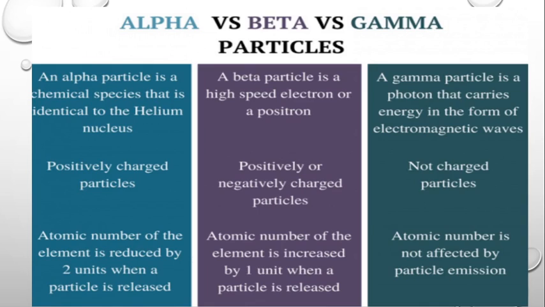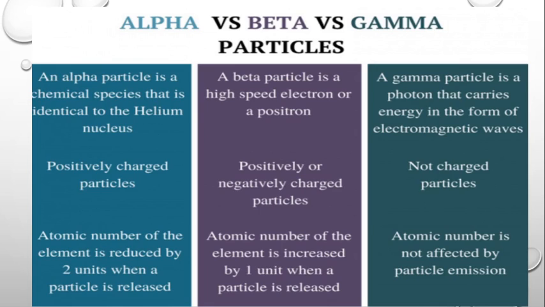So what happens when an alpha particle is released from a nucleus? We can write a helium nucleus as He 2 4. That means the atomic number is reduced by 2 when an alpha particle is released by the nucleus.